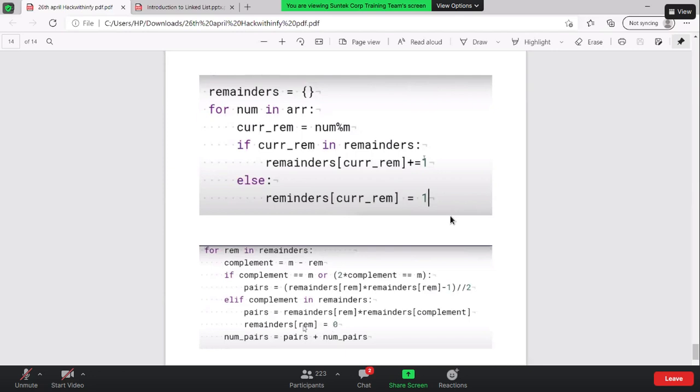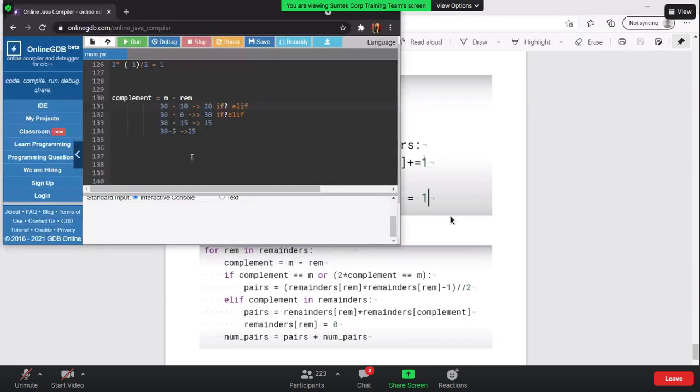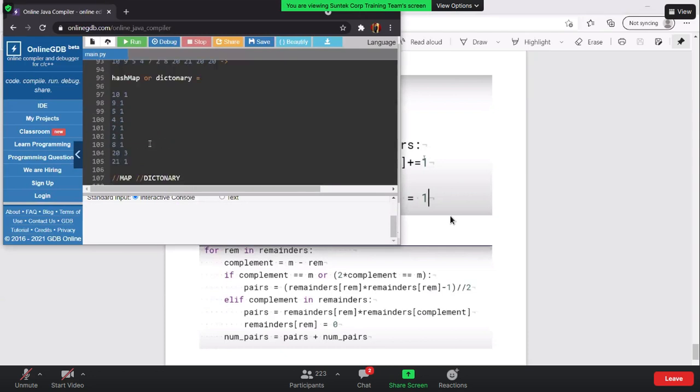The reason I'm setting it to 0 is to not double count the numbers. Let's say I started from this. I will take 10 into 20, which gives me the pairs, to exclude the repetition part.